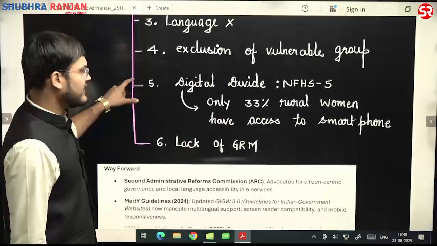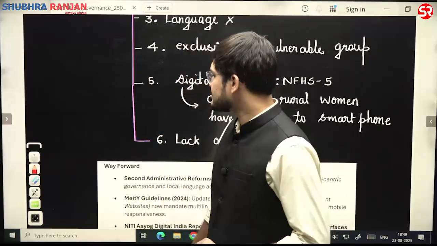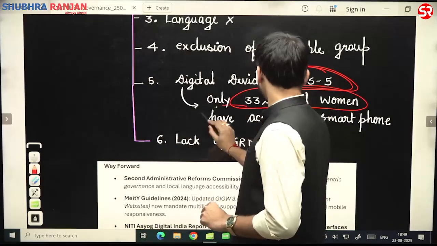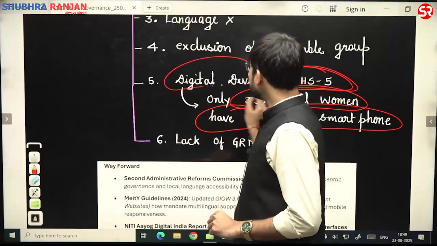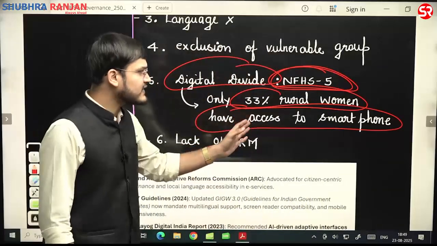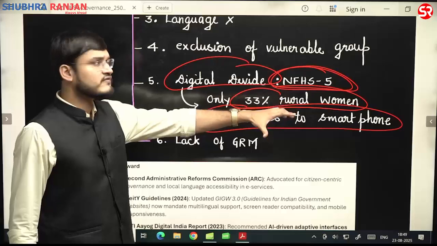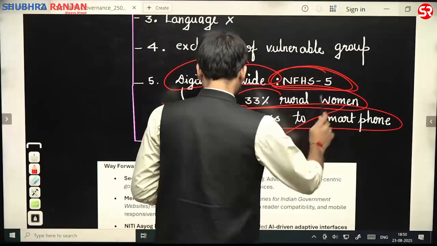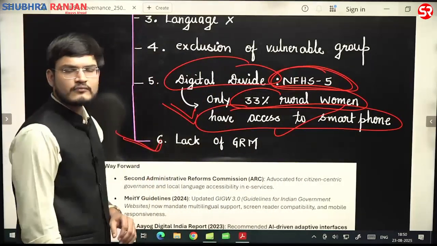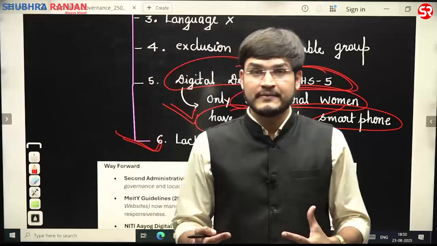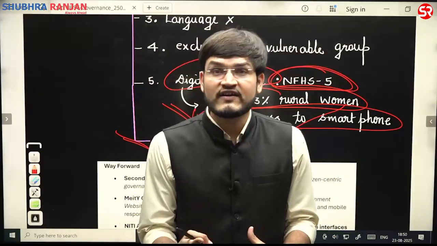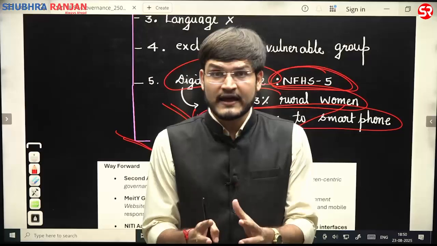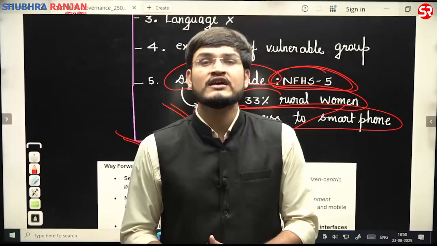And then digital divide. From the aspect of digital divide, the National Family Health Survey says only 33% of rural women have access to a smartphone. Now, you will be mentioning this particular data as well, digital divide का data बता दीजिए आप. National Family Health Survey 5th कहता है कि only 33% rural women have access to smartphones, and lack of grievance redressal mechanism. अगर कोई शिकायत होगी भी तो शिकायत का निवारण कैसा होगा उसके बारे में वो नहीं बताएंगे, and thereby no proper accountability is being fixed, and thereby these are not in line with user centric designs.